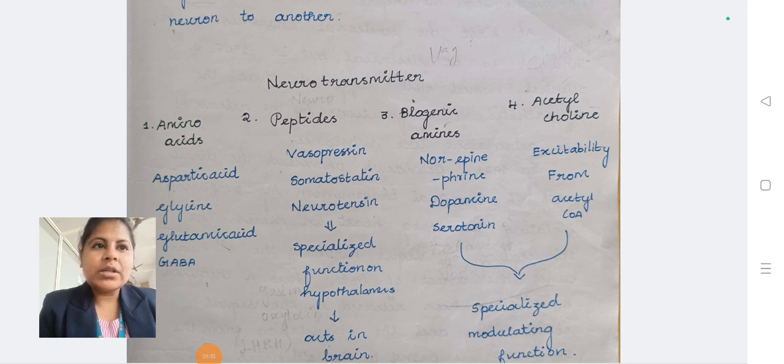The third one is biogenic amines. Norepinephrine, dopamine and serotonin come under the biogenic amines. And the fourth one is acetylcholine. So this is the classification of neurotransmitters. They are classified under four types: the first one is amino acids, the second one is peptides, the third one is biogenic amines, and the fourth one is acetylcholine.